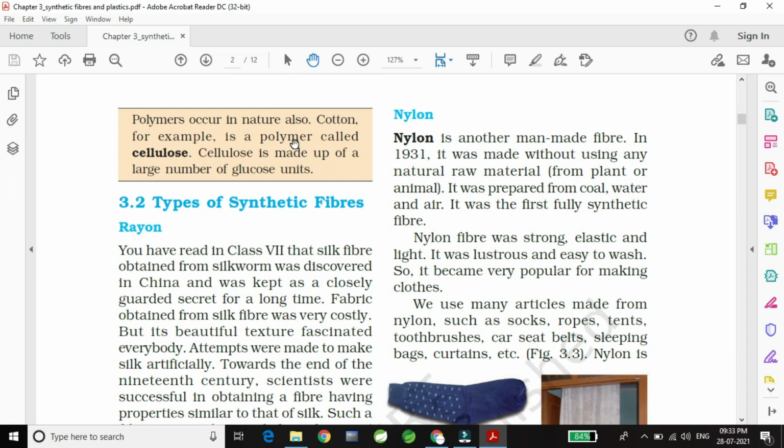But if we go to a natural thing like cotton fabric, here the polymer is called cellulose. In synthetic fibers, polymers are different small chemicals, but in cotton, the polymer is cellulose. And cellulose is made up of a large number of small glucose units. That means glucose units form cellulose and cellulose forms cotton.